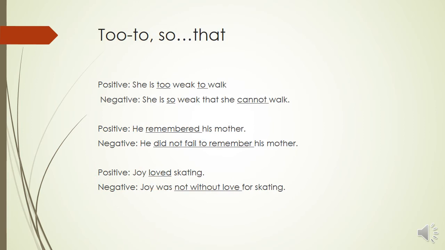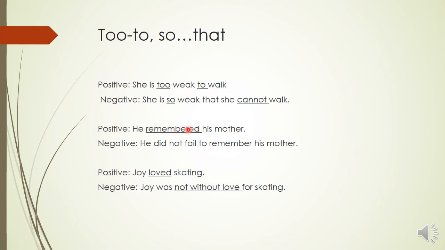This is one more way of converting positive to negative sentence. Correlative conjunctions too and too, so that. She's too weak to walk. This is a positive sentence. She's so weak that she cannot walk. We are using the negation cannot.